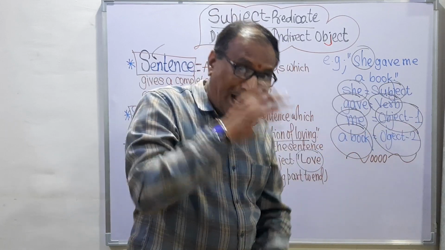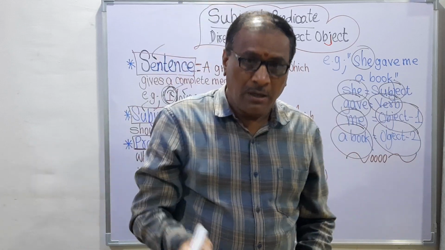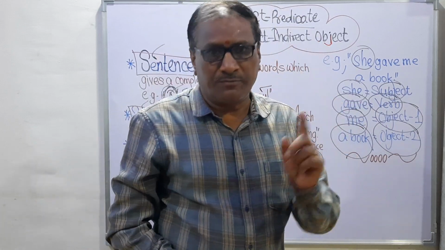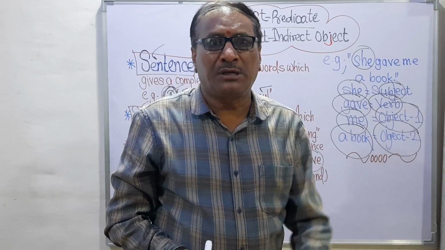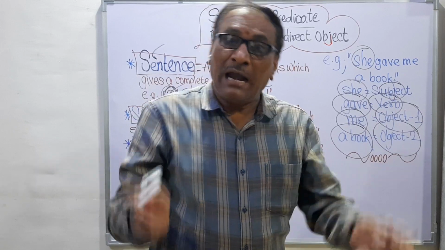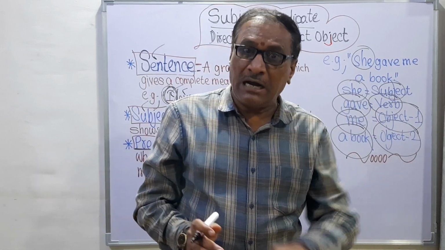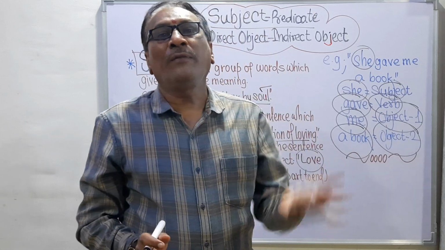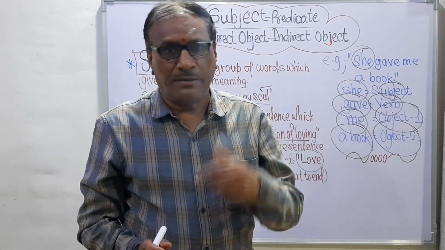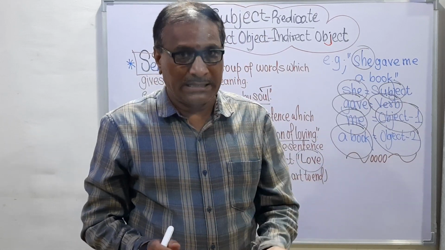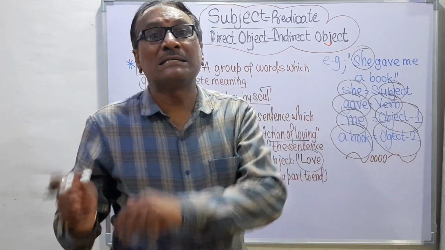So a direct object is the particular word on which the subject makes the action first, and then there is the second object, and on that object the subject makes the action secondly, at the second time.